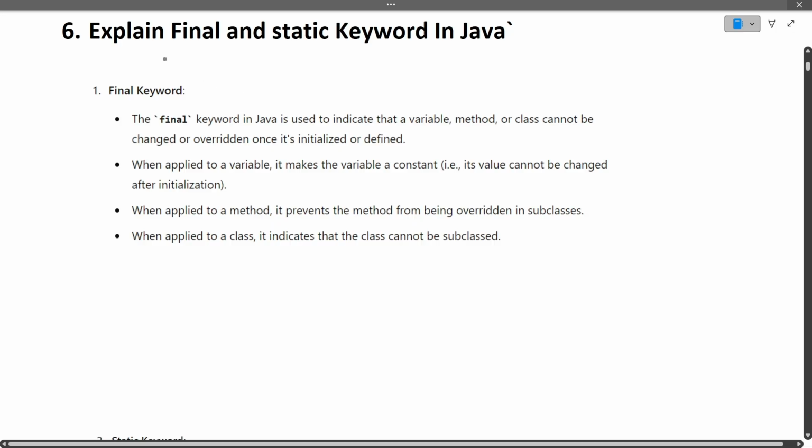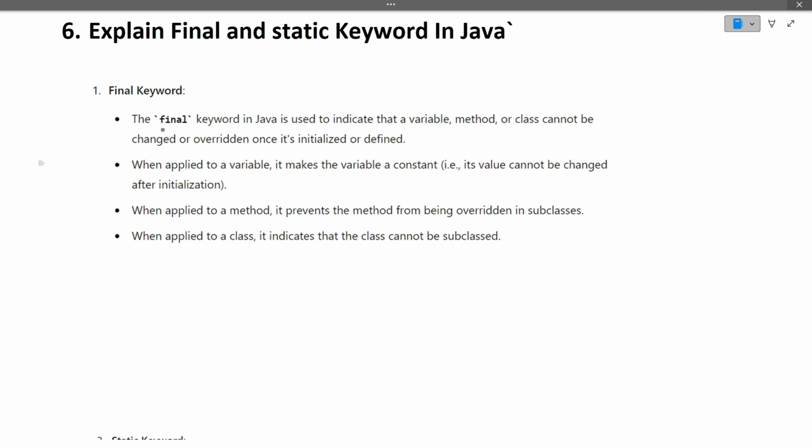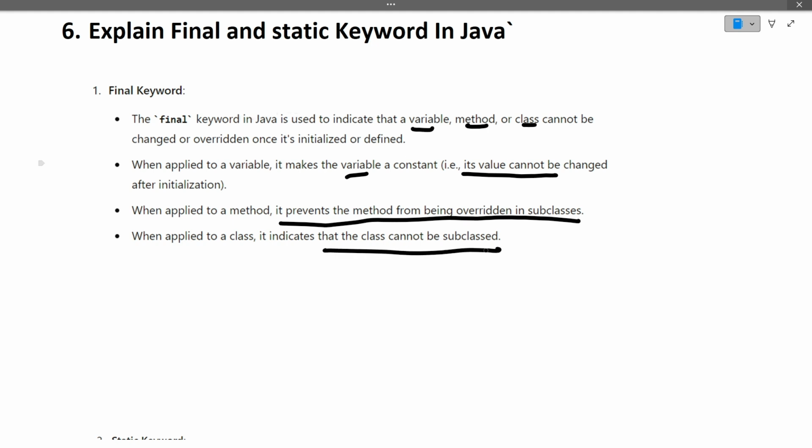Okay, so the next question is explain final and static keyword in Java. So first coming to the final keyword. The final keyword in Java is used with variable, method or class. If a final keyword is used with a variable, then the value of that variable becomes constant and it cannot be changed. If the final keyword is used with a method, then it prevents the method from being overridden in the subclass. If a final keyword is used with the class, then that class cannot be inherited, that is subclassed.